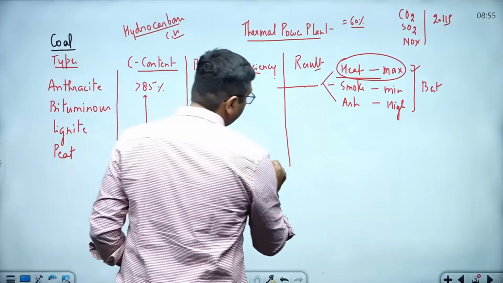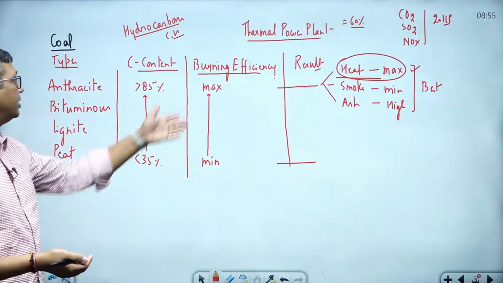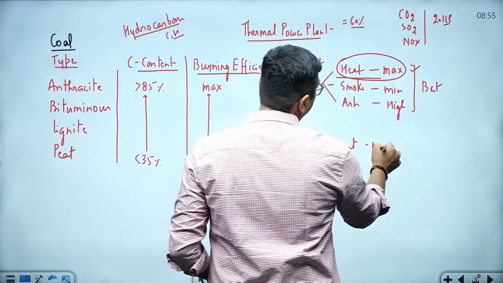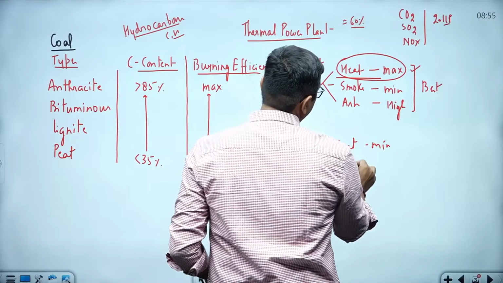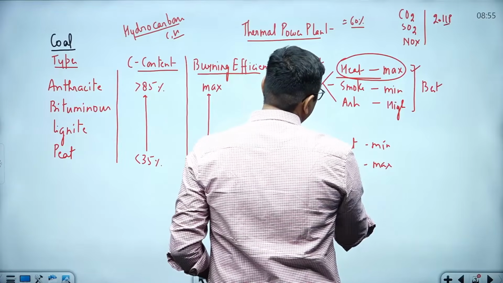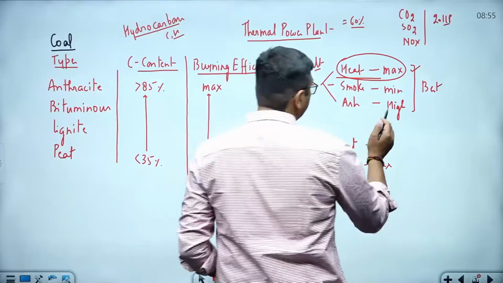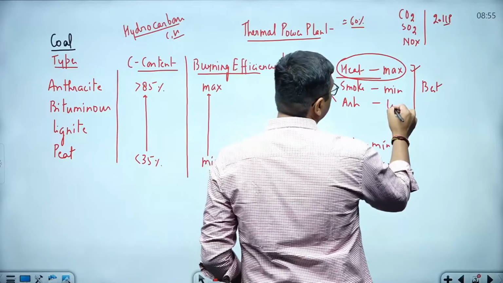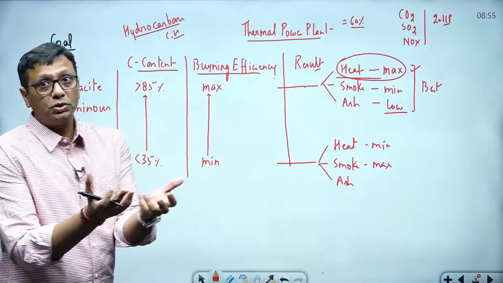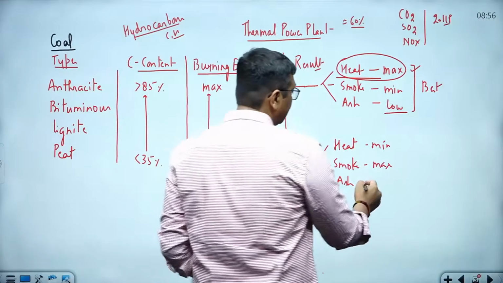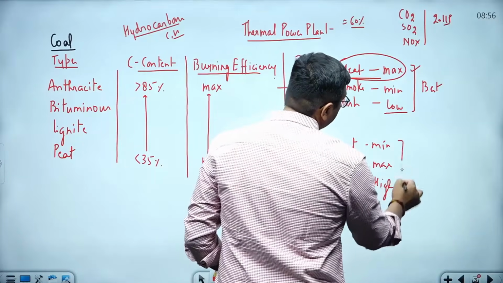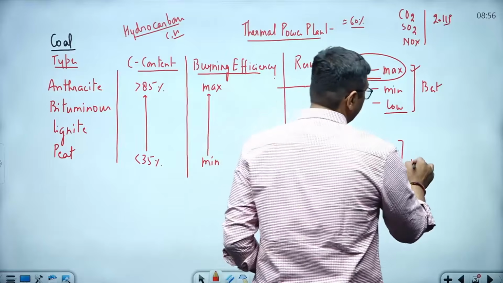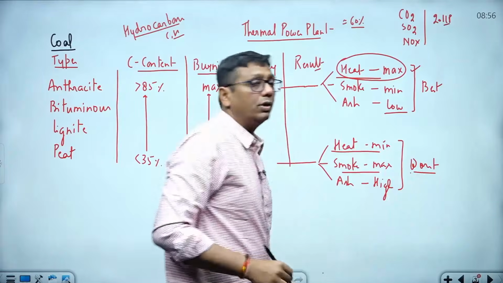What will happen if the burning of coal is not good? In this case the burning efficiency is low, so you can see the vice versa features. Heat generation will be minimum, smoke will be maximum, and ash content will be high. If burning is good, ash content is very low because the maximum amount of coal burns. But here the ash content is high. Due to this reason, it generates less heat, more smoke, and high ash content, and you know very well it is the worst quality of coal.